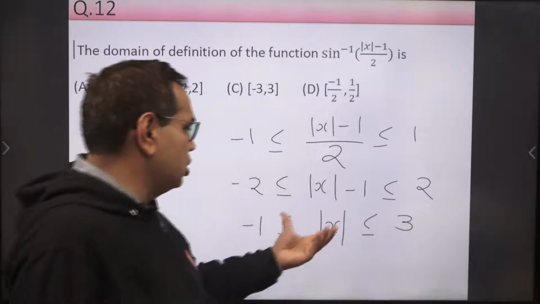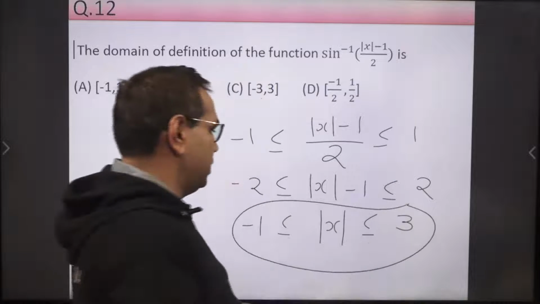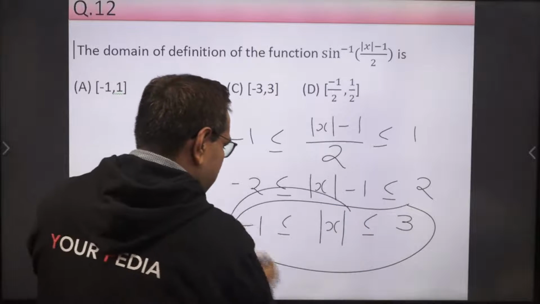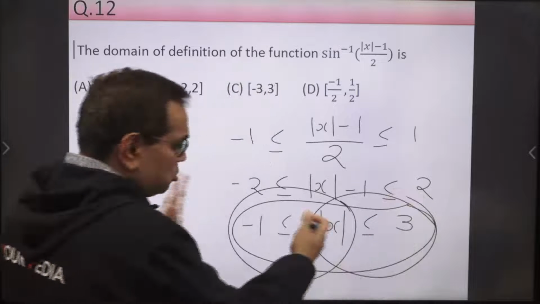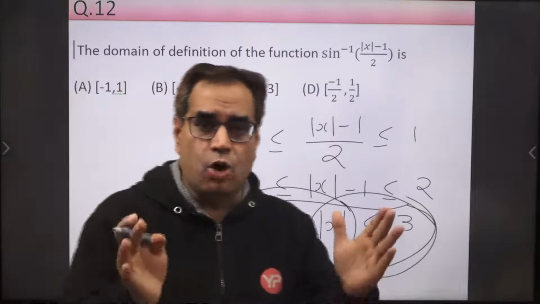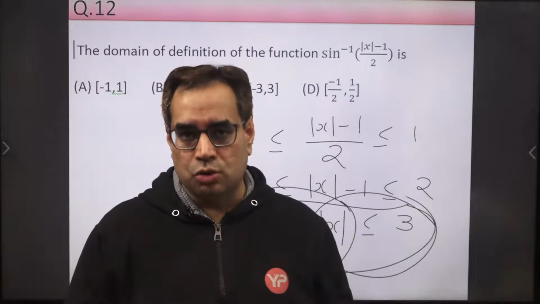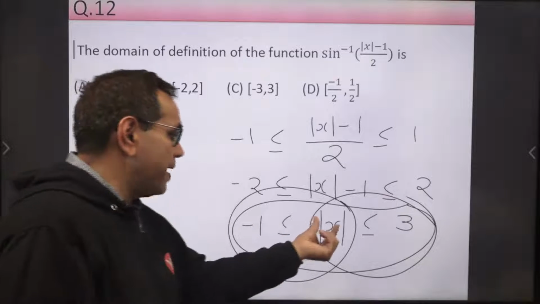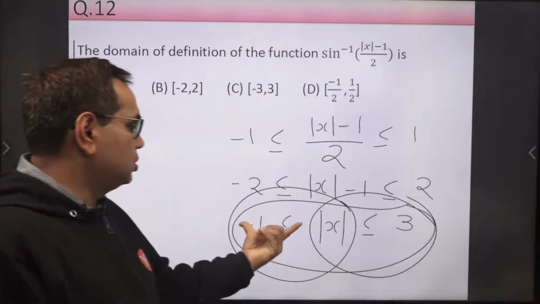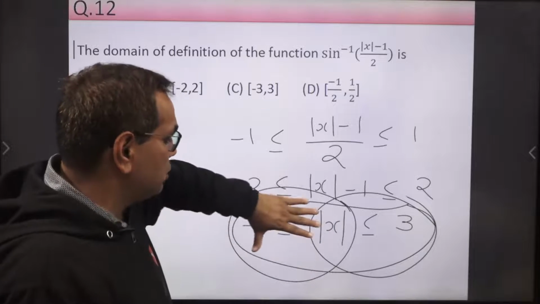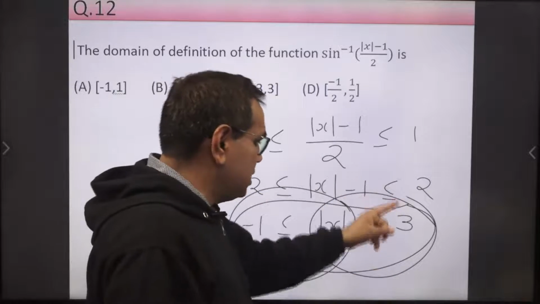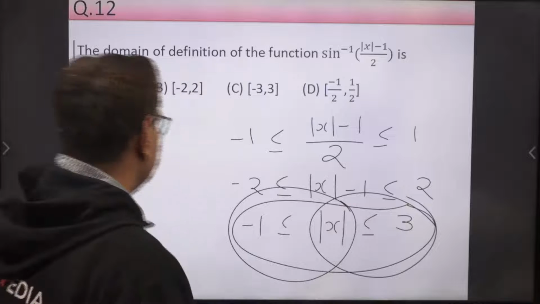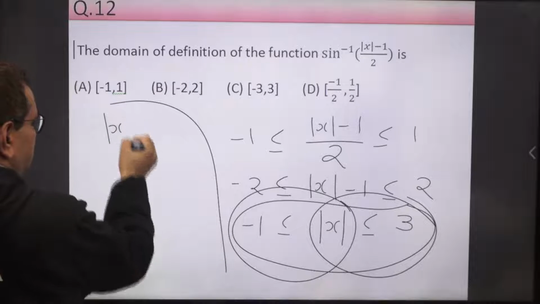Now we have to solve this compound inequality. In this compound inequality we have two inequalities, one is this and another is this. We have to solve both of them and then take the common solution, the intersection of the two solutions, the solution which satisfies both inequalities involved. Now we know that modulus of x is always greater than or equal to -1, so this is true for all real numbers. Its solution is R. So whatever the solution of the other is, that will be the solution of the entire compound inequality. So we have to solve this inequality only, that is modulus of x is less than or equal to 3.